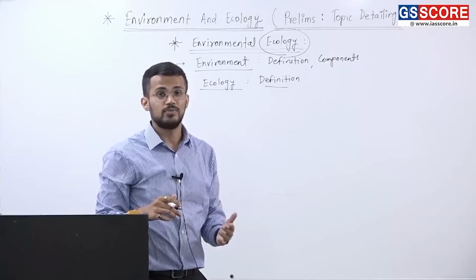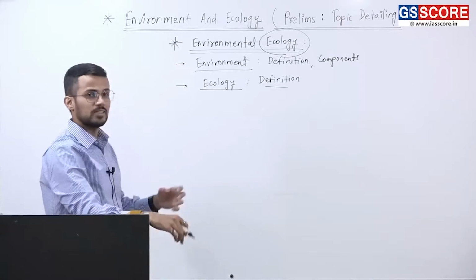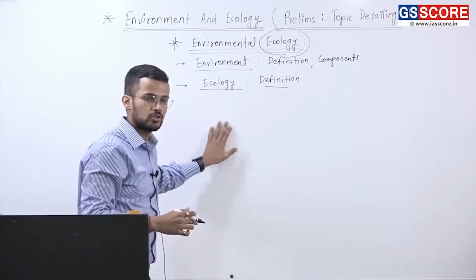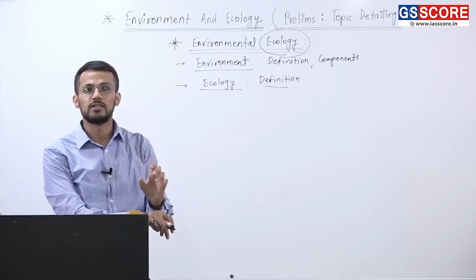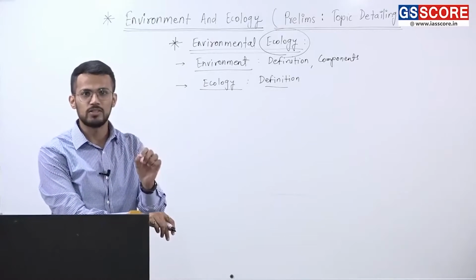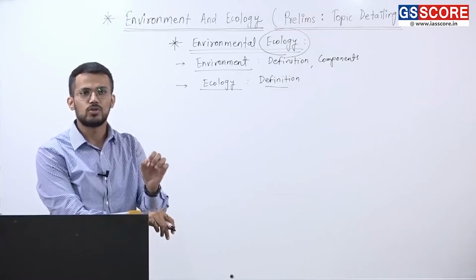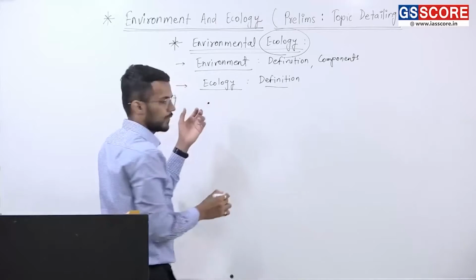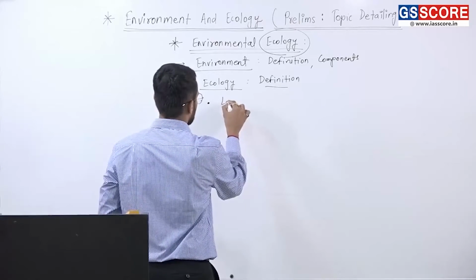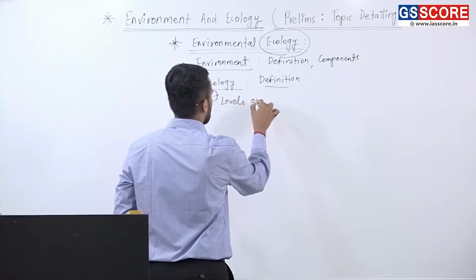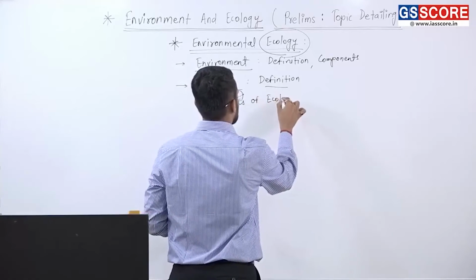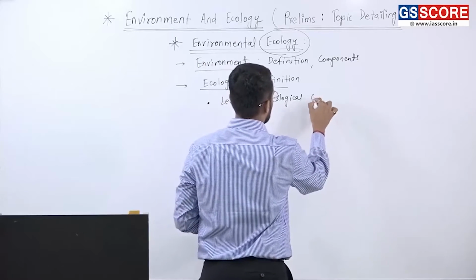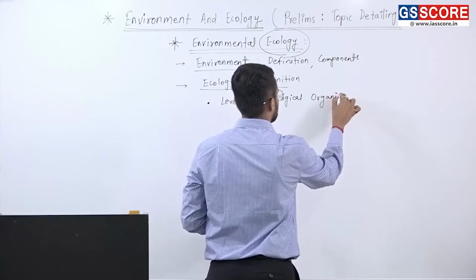Now, as it is a study of environment, this study under ecology can be carried out at various levels, and those levels are called levels of ecological organization. So, under this topic of ecology, we next will discuss levels of ecological organization. It is important to study levels of ecological organization.